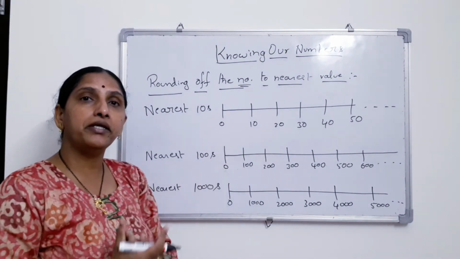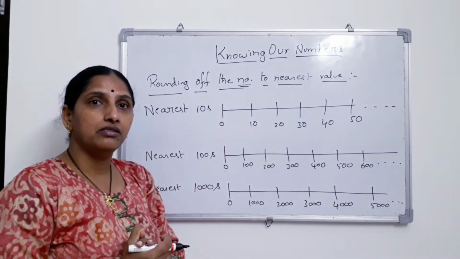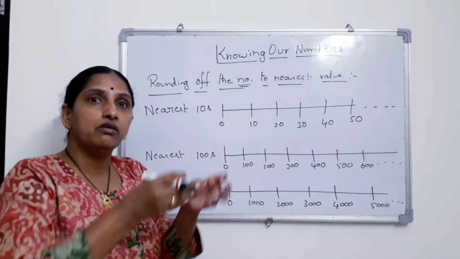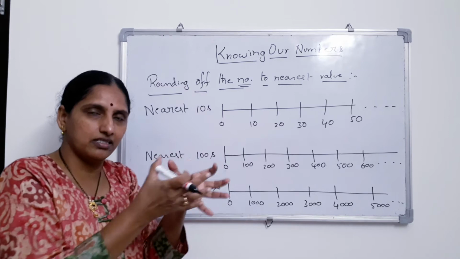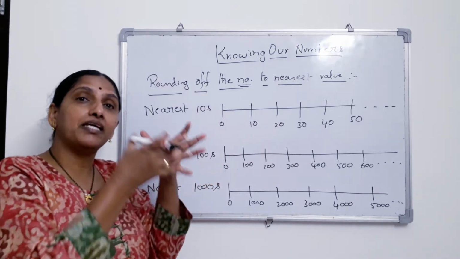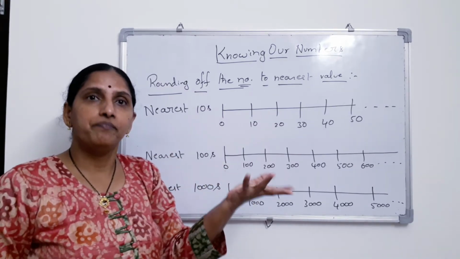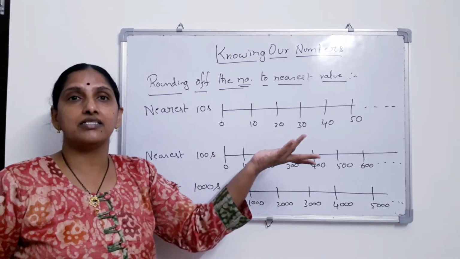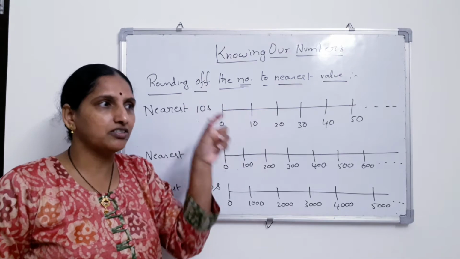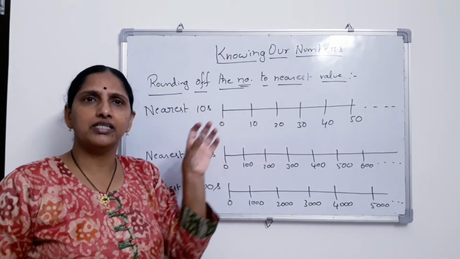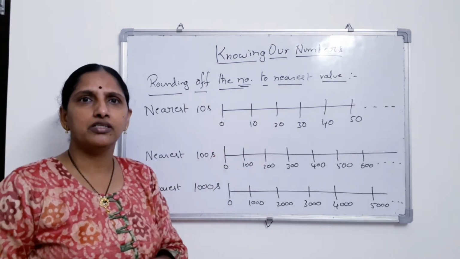What is this, ma'am, again? A number has its own value, no? Why are you writing the nearest value? Yes, we need this in some cases when you move to further classes. Absolutely, you can't always simply say this is the actual number. Sometimes in daily life we need to know it.